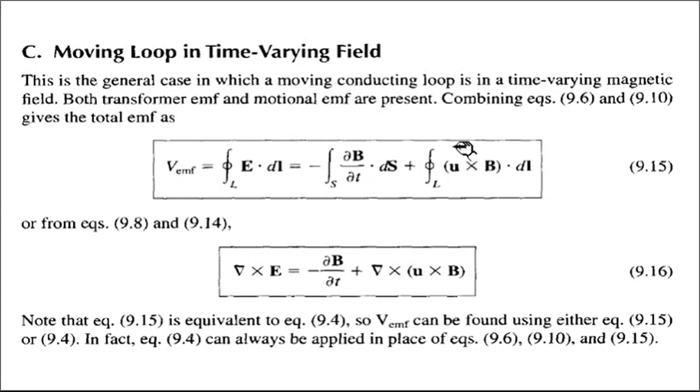I usually call this with the V notation instead of U, because I want to avoid confusion with the velocity notation, because U is sometimes used in electromagnetics for velocity also. So from all these equations we can get del cross E bar equal to minus ∂B bar by ∂t plus del cross V bar cross B bar, and this is the final expression.